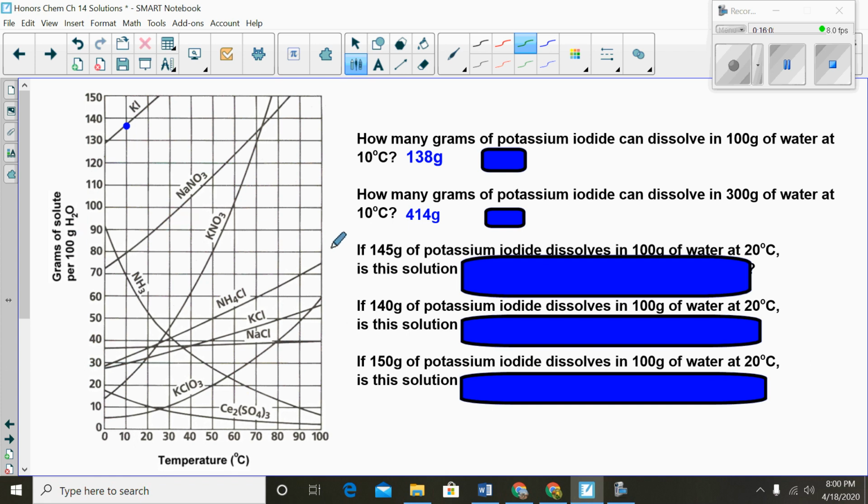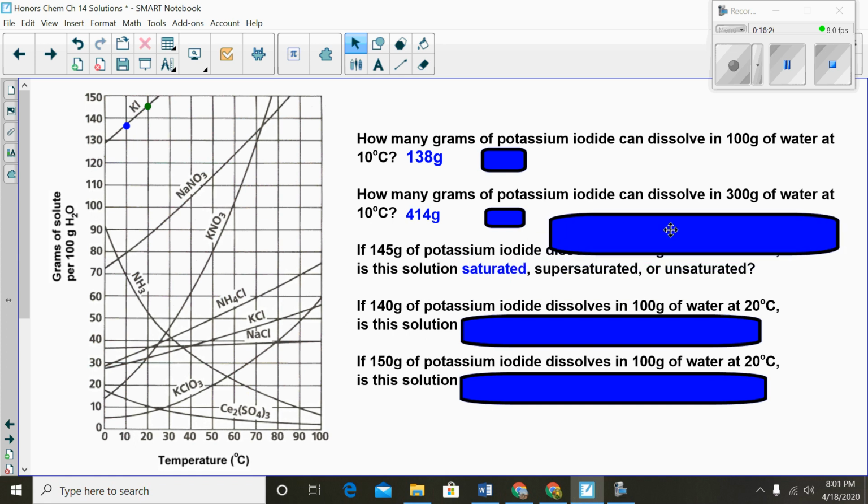Let's just find this first. Here's 20 degrees, and if I go up to 145, that is this point right there on the line. So the question is, is that saturated, unsaturated, or supersaturated? Now, if that point is exactly on the line, we call that saturated.